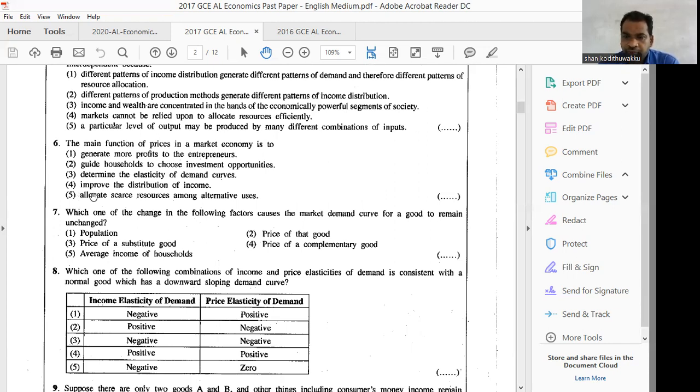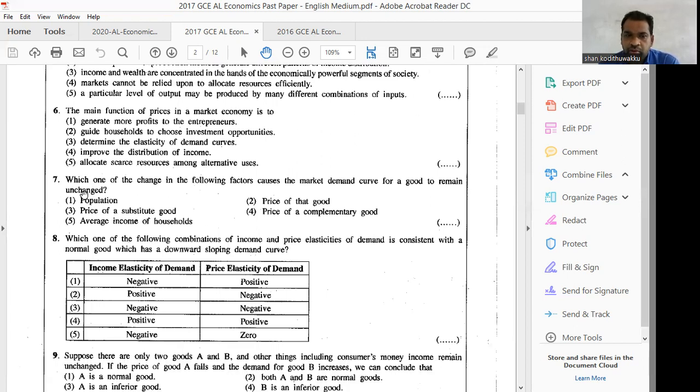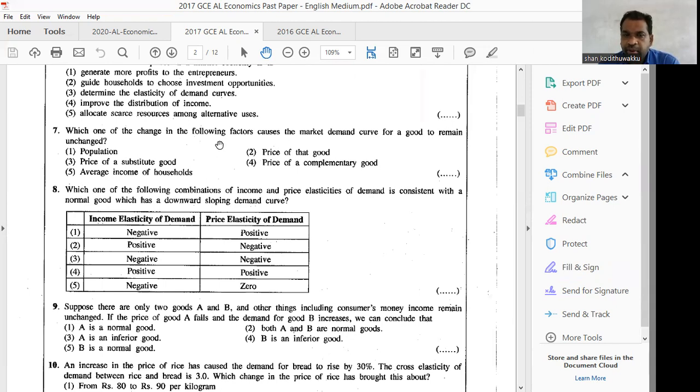Depending on price, they allocate resources for different products. So the main function of price, if you know the 3 main functions of price, you will directly select the answer. Number 7, which one of the change in the following factors causes the market demand curve for a good to remain unchanged? Price of the good